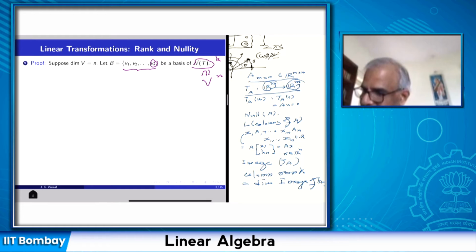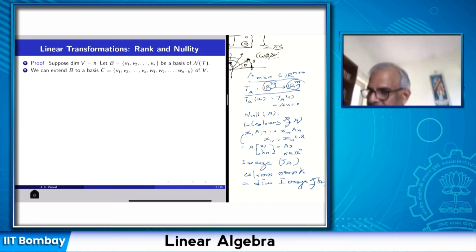These are linearly independent elements, and any set of linearly independent elements can be extended to a basis of the whole space. So this basis of the null space I can extend to a basis of the whole space. V1 up to Vk were inside the null space, and W1 up to W(n minus k) are vectors outside the null space, and I add these vectors to the basis B, and I get a basis of the whole space.